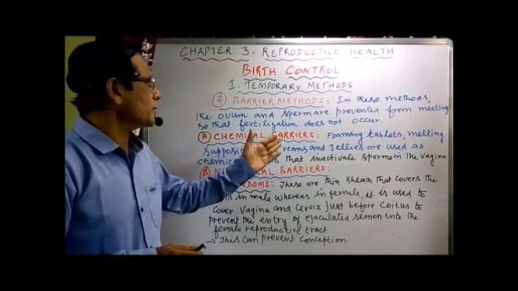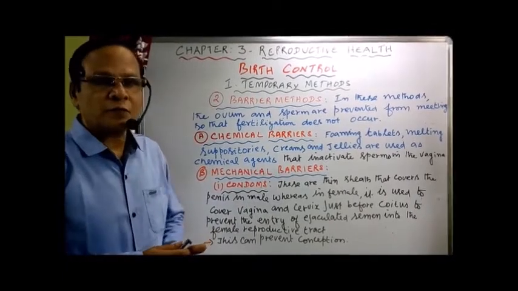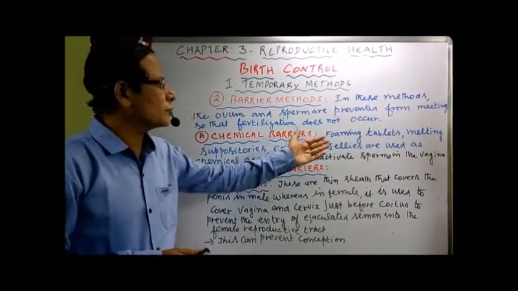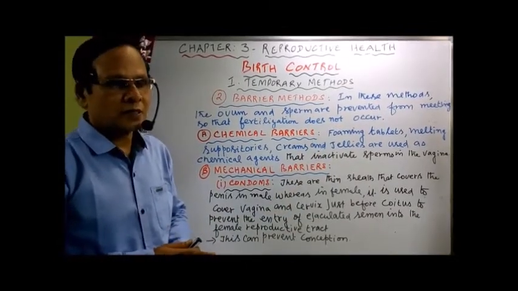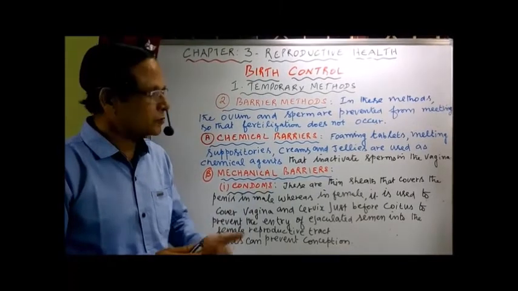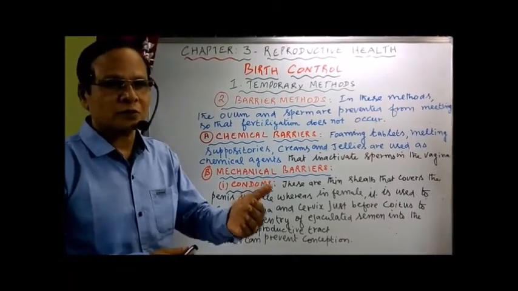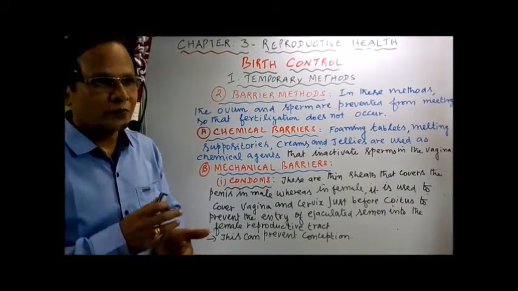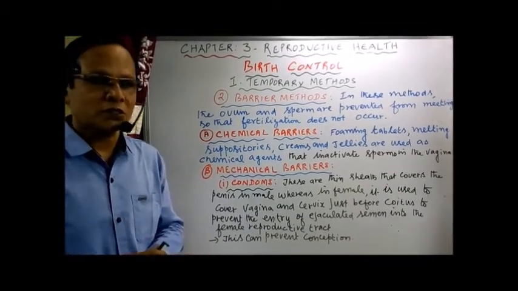Now, chemical barriers. They are in the form of chemical agents. The chemical agents may be in the form of foaming tablets. The tablets are placed inside the reproductive tract of the female, particularly the vagina. It melts and forms a foam that prevents the sperm from penetrating to reach the egg.